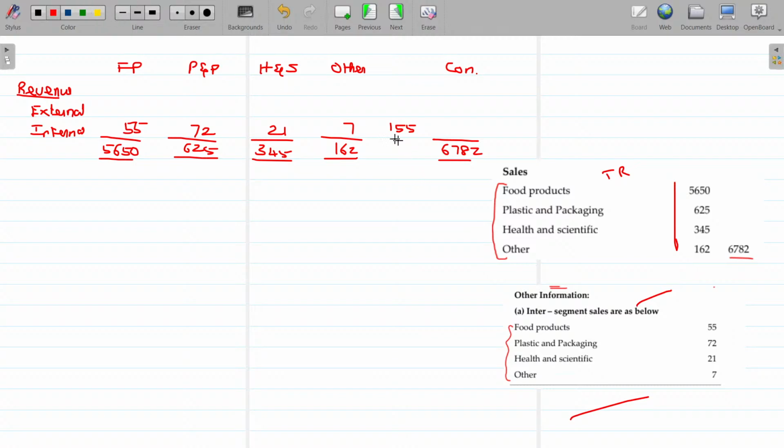So if you eliminate, this is the total of intersegmental. While consolidating, you will get the balance. From 6,782, you consolidate. After subtracting this one, what is the ultimate value? 6,627.